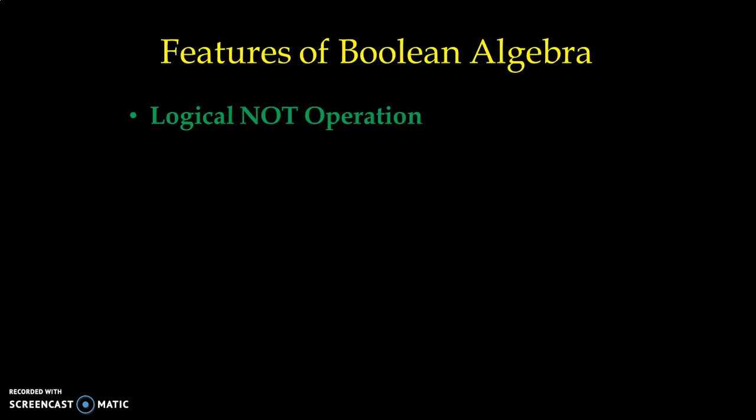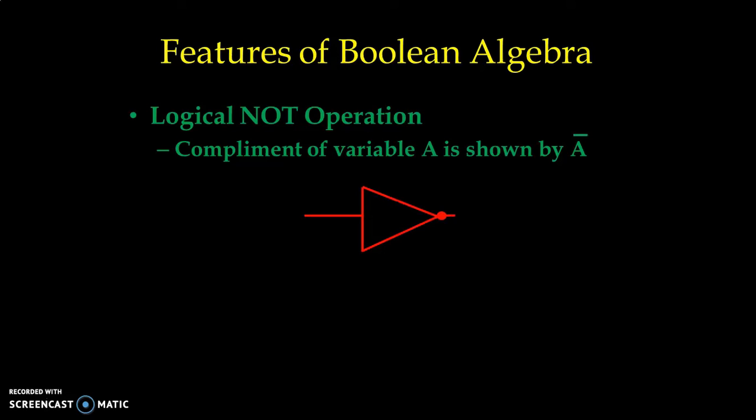We have logical NOT operation. Complement of any variable, variable A, is shown by A bar. We use NOT gate for the logical NOT operation or logical inversion.